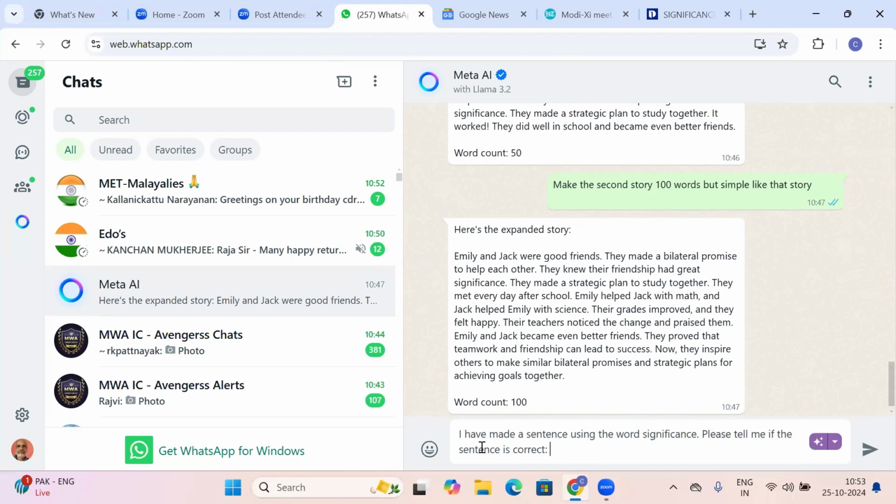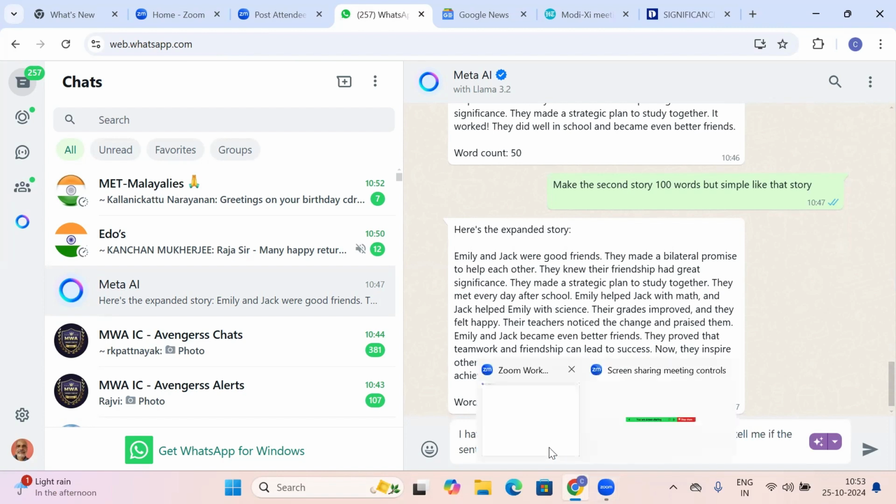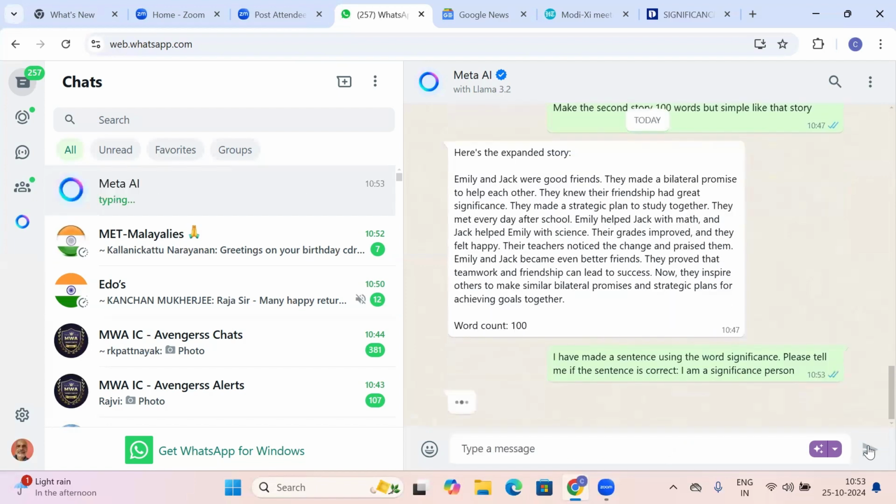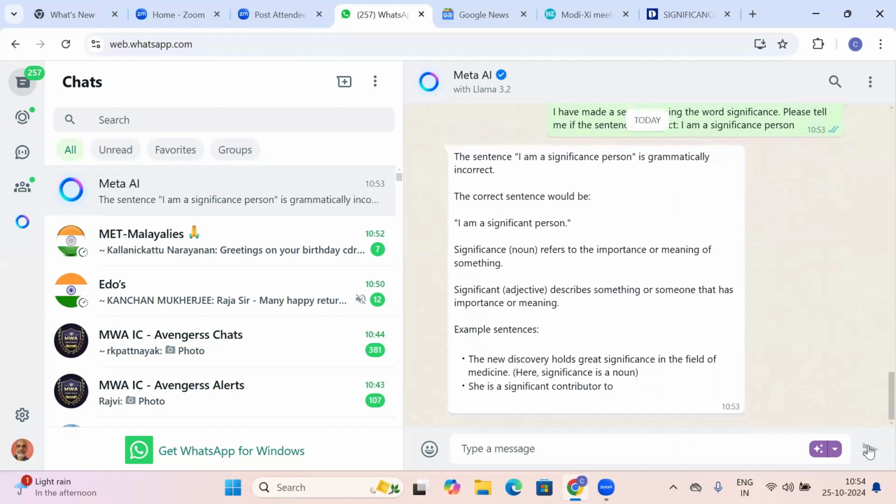Let me make a wrong sentence here so that it can correct it. Let us say, I am a significance person. So what does Meta tell me? The sentence is grammatically incorrect. It should be: I am a significant person.